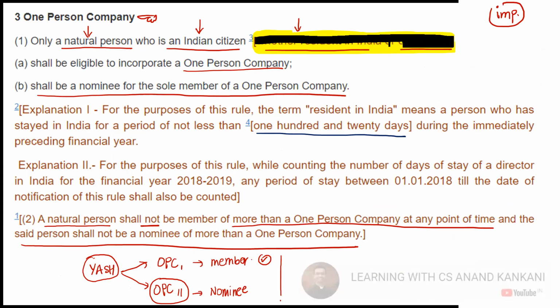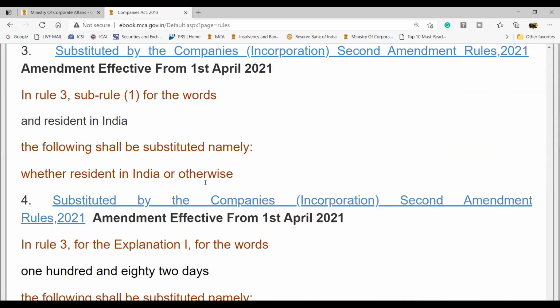This was not there. Earlier the act read like this, that only the natural person who is an Indian citizen and who is also resident in India, only that person can be the member or a nominee of an OPC. Now this has been amended and see what they have done: whether resident in India or otherwise. आप देखो बेयर एक्ट में they have said, so before the amendment what was written there, and resident in India.